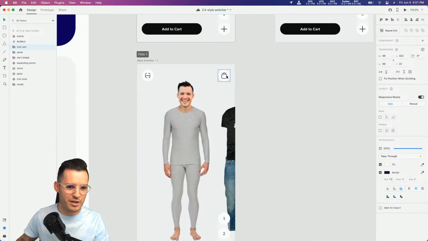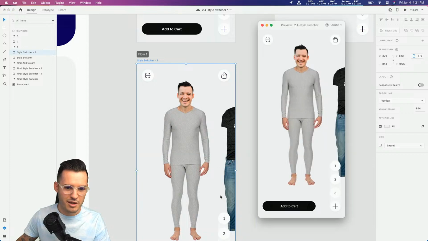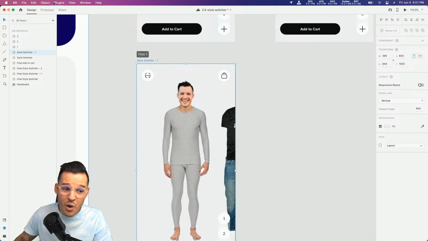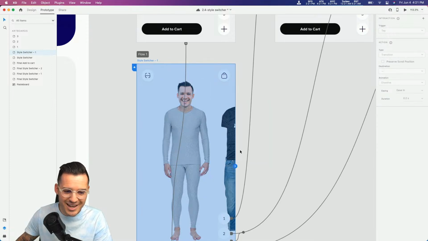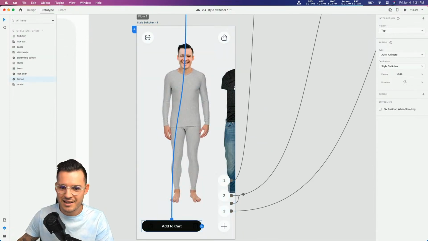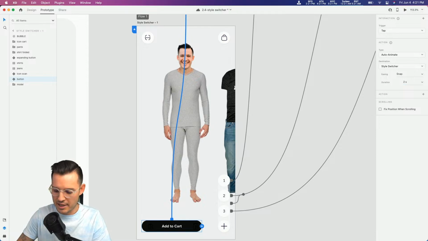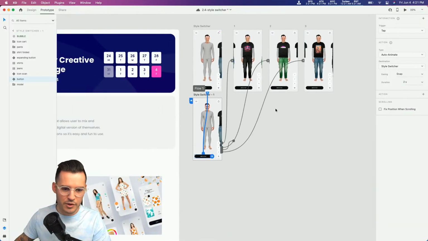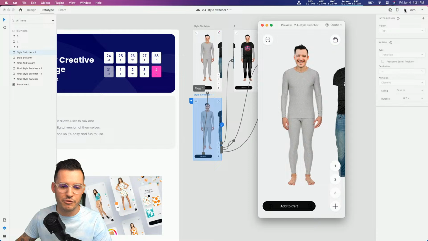Icon cart should go there, and then icon cart should go here. Let's try that one more time. Okay, and we go just like that into the cart. We could slow it down a little bit. I don't like how fast it is. Let's go 2 seconds. Boom, something like this. And then we'd want to create that interaction and have it available for all the others.